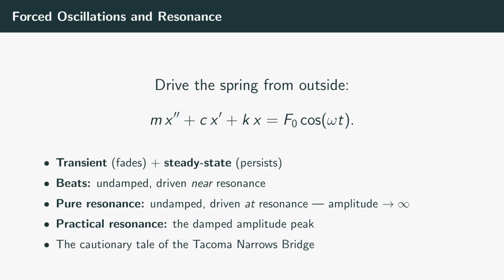+ kx = F₀ cos(ωt). Here, F₀ is how hard we push, and ω is how fast we push. That small change unleashes some of the most dramatic behavior in all of applied mathematics. The response splits into a transient that fades and a steady state that locks onto our rhythm.